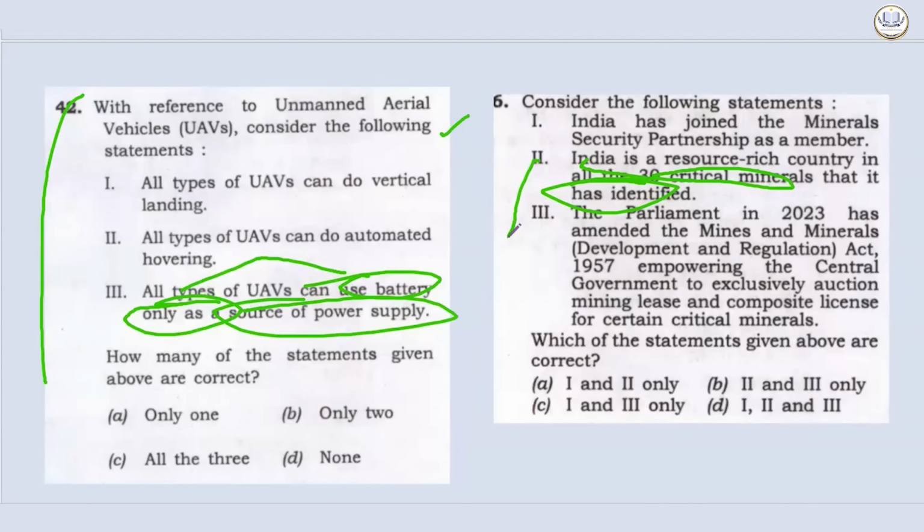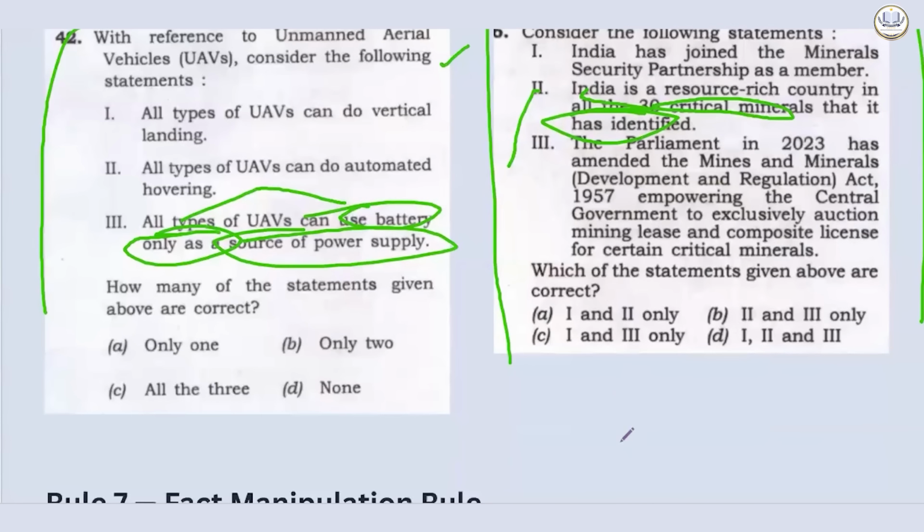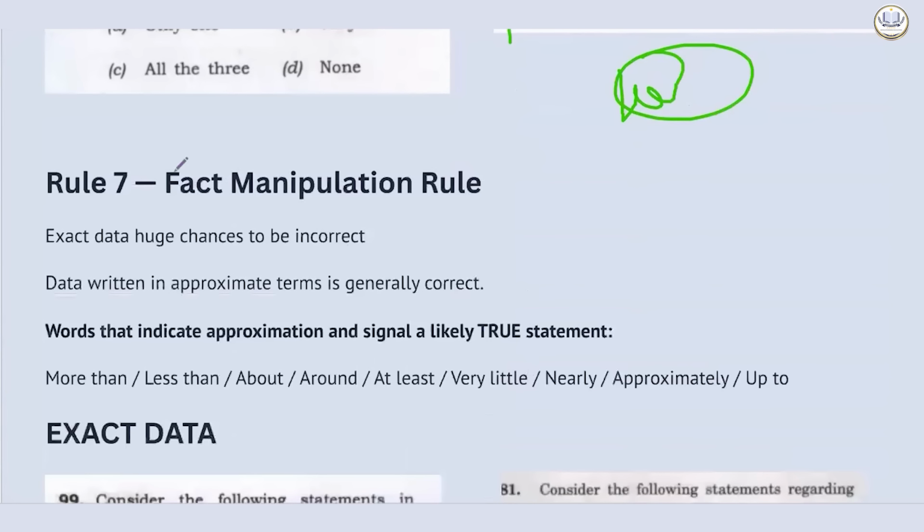I can go on and on, but you just remember this rule: if they are trying to sweepingly generalize such kind of a thing, specifically with respect to the resources and minerals, there is very little probability that in all areas or all minerals we will be self-sufficient. We are dependent on other countries. Specifically for minerals and resources, you have to remember this. Such a statement will be 100% of the time incorrect. 100%. I'm not even saying 99.99.